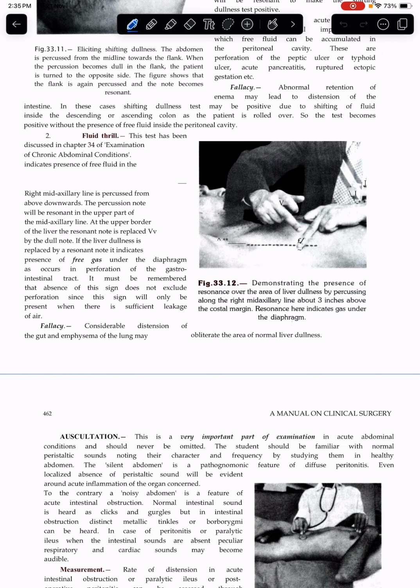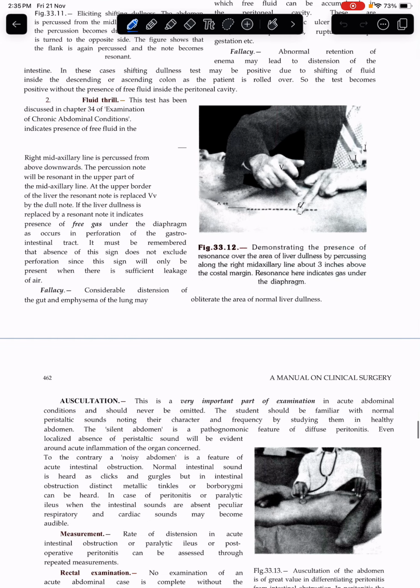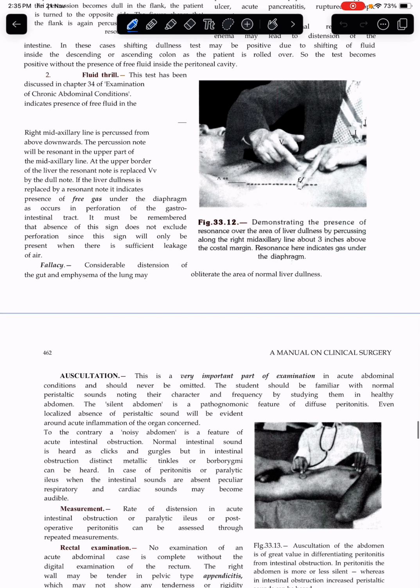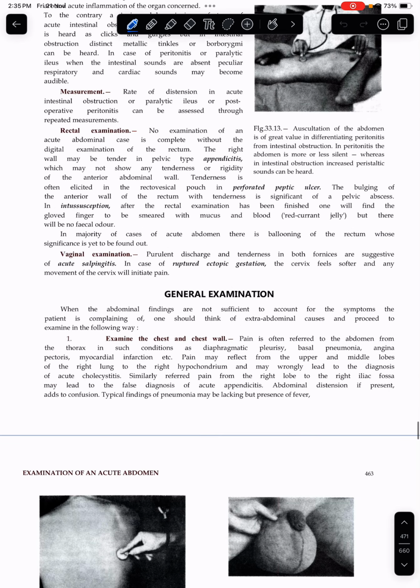At the upper border of the liver, the resonant note is replaced by the dull note if there is free gas under the diaphragm, as occurs in perforation of the gastrointestinal tract. It must be remembered that the absence of this sign does not exclude perforation. Okay. Auscultation में क्या करोगे